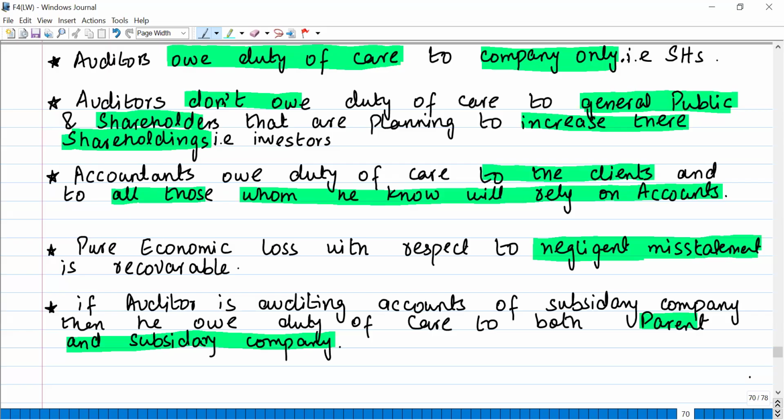Pure economic loss with respect to negligent misstatement is recoverable. A very, very important point. In the case of a negligent act where other parties suffered a physical injury, the pure economic loss was not recoverable.